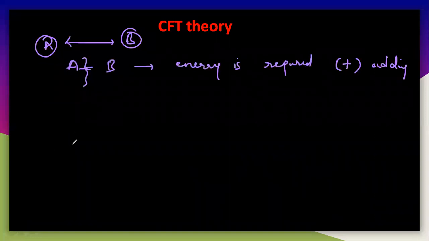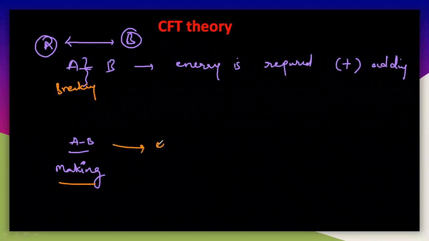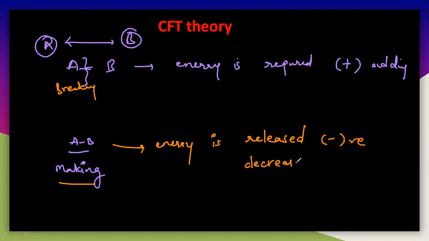So let us write the opposite of this. Here we are making the bond, but there we were breaking. So here energy is not required. Here the energy is released. Energy is released. So release means that is negative, because the energy is decreasing here. Released means all the energy goes out, so the energy is decreased here. But in the other case, the energy is required, so we are adding a certain amount of energy, so the energy is increased here.